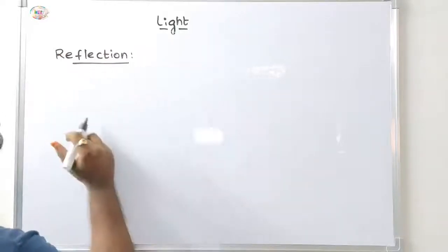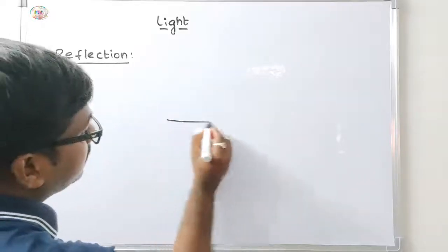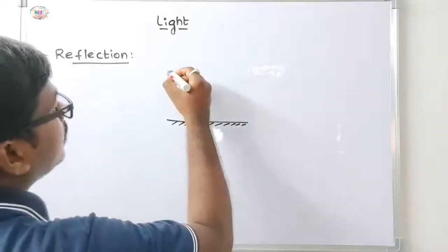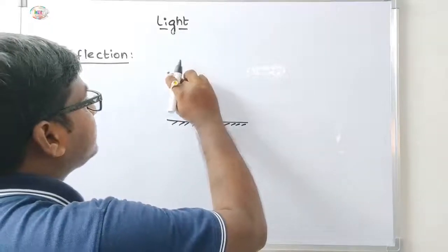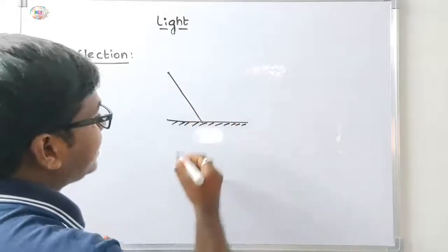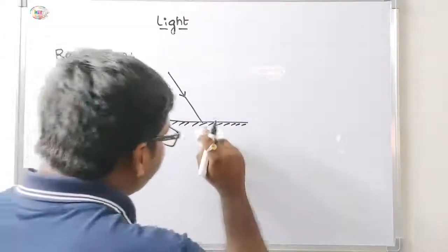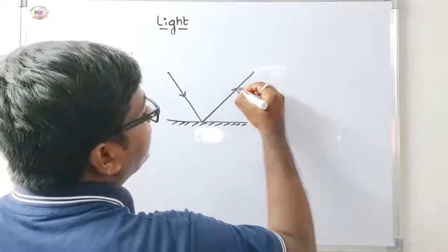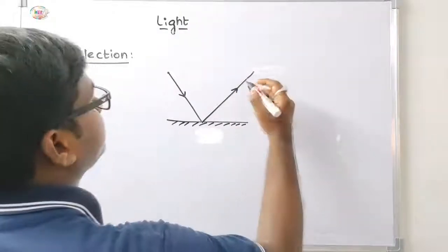From the physics point of view, reflection means one ray is falling from the source to strike out the mirror surface. After striking out, it bounces back into the same medium in a different direction. That is called the reflected ray, or reflection.